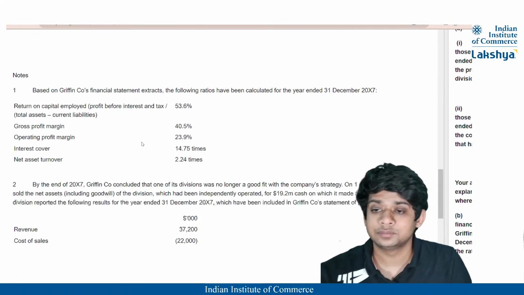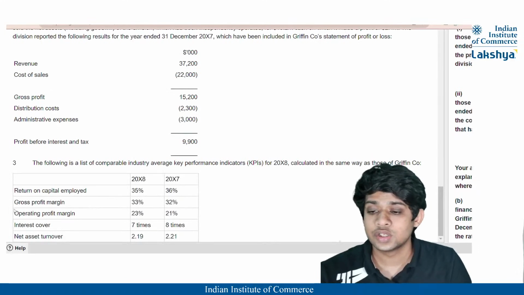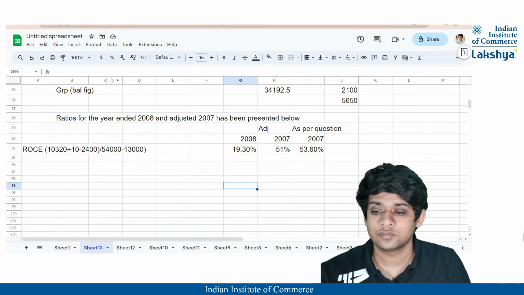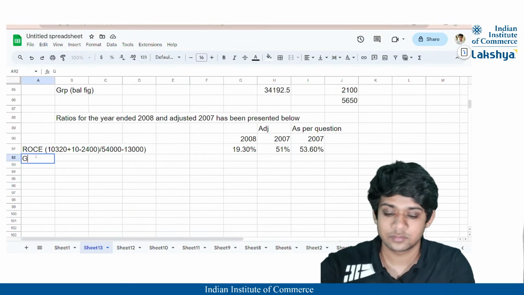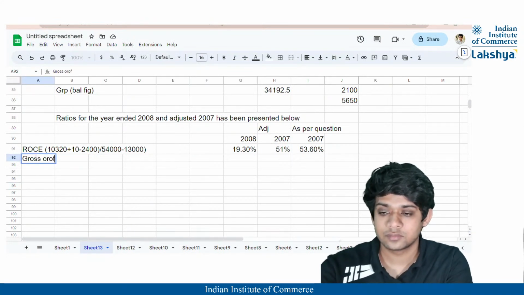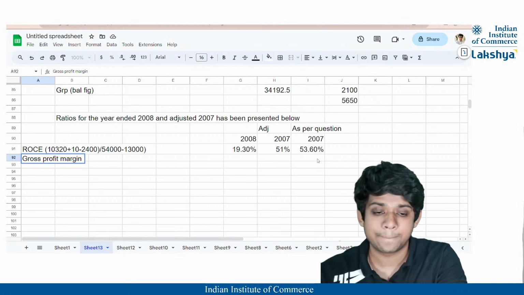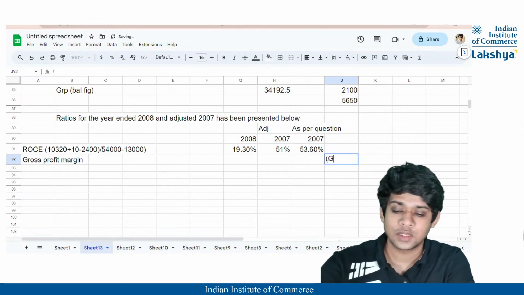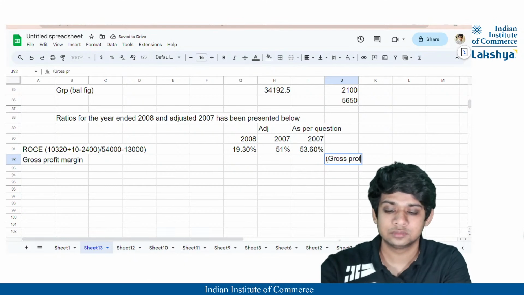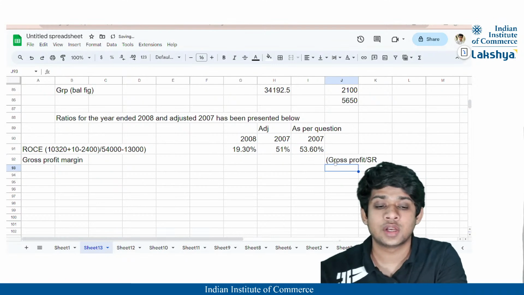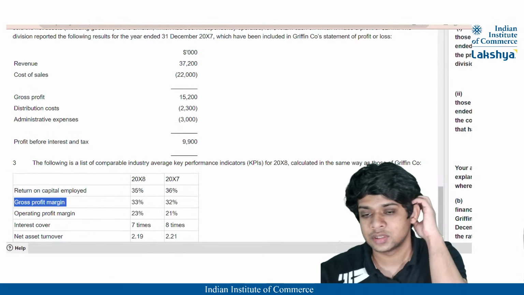Okay, moving on, which is the next? So next is nothing but our gross profit margin, correct? So our formula for gross profit margin is nothing but the gross profit divided by the sales revenue, correct? So the gross profit divided by sales revenue is going to be nothing but our gross profit margin, right?